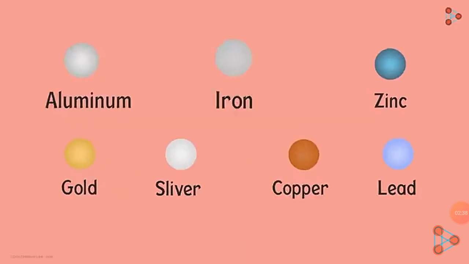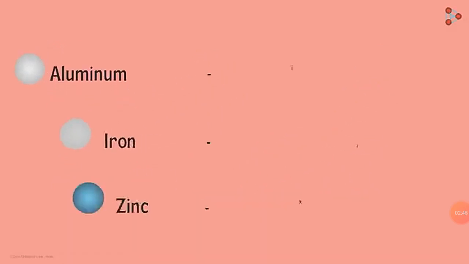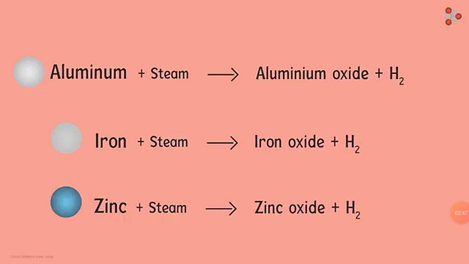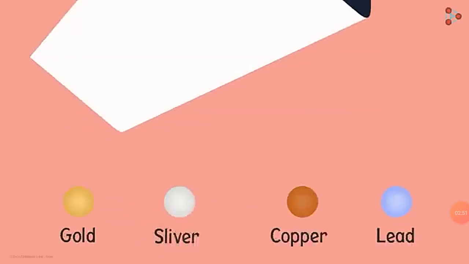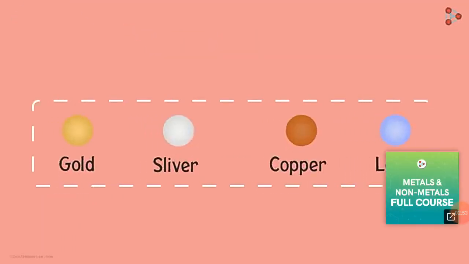The remaining metals we see here don't react with hot or cold water. But aluminium, iron and zinc react with steam to form metal oxide and hydrogen. And the other metals like lead, copper, silver and gold